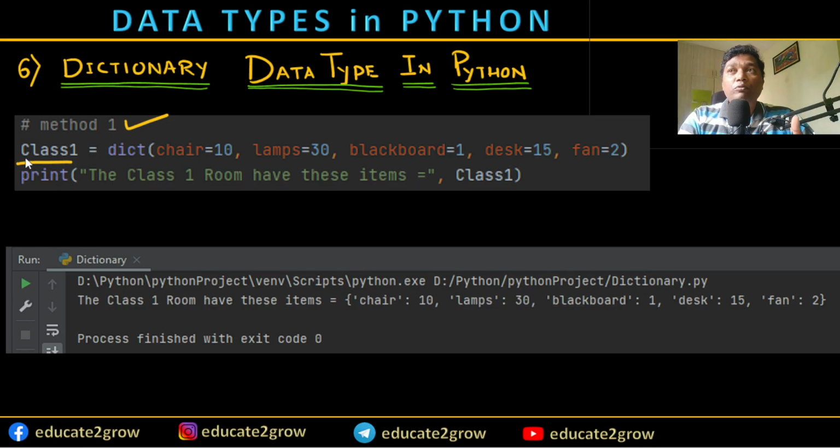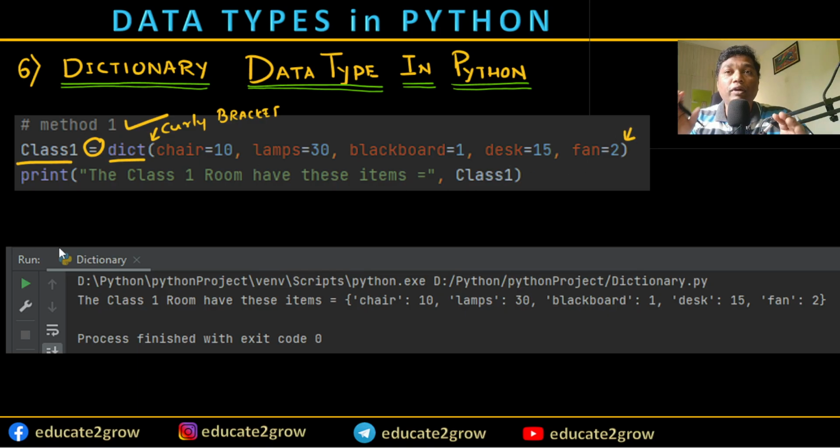I can use the assignment operator, and this is the inbuilt function called dictionary, dict. This is the keyword. After that, we are using a curly bracket, and this is a closing curly bracket.